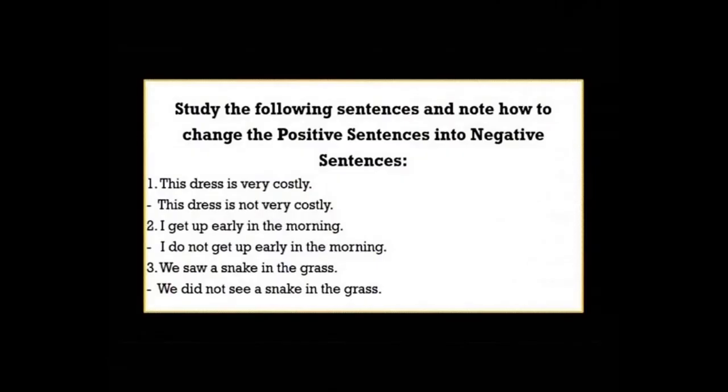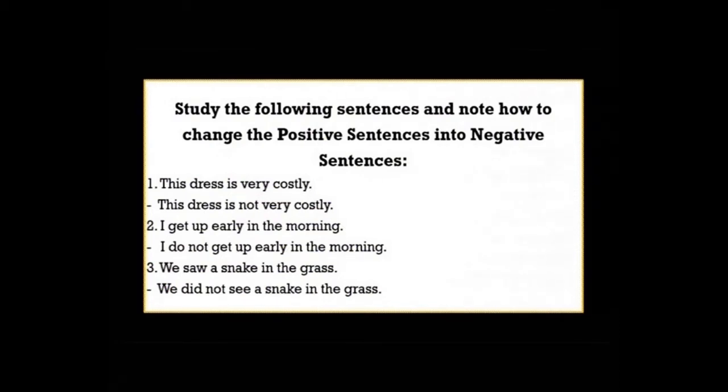Study the following sentences and note how to change the positive sentences into negative sentences. Look at these sentences, read them and see how they have been changed from positive to negative. First one, this dress is very costly.